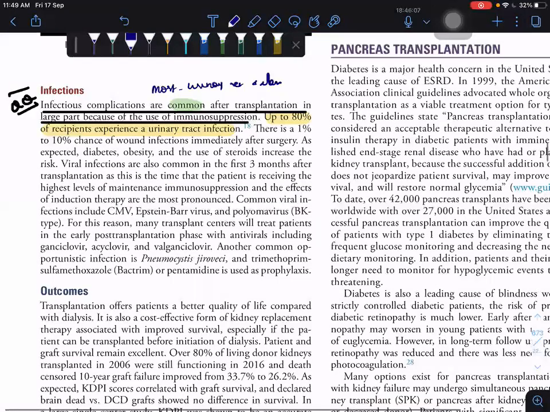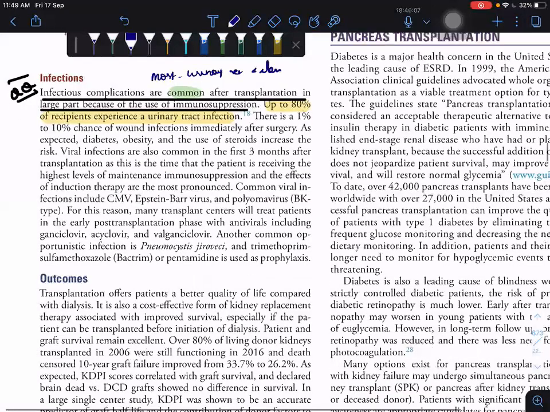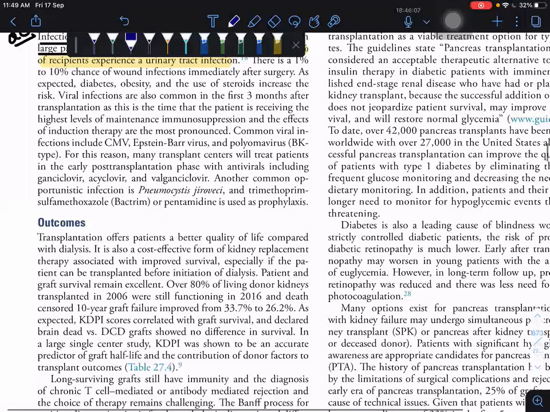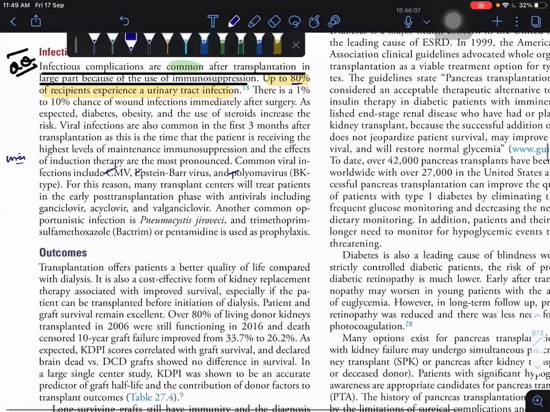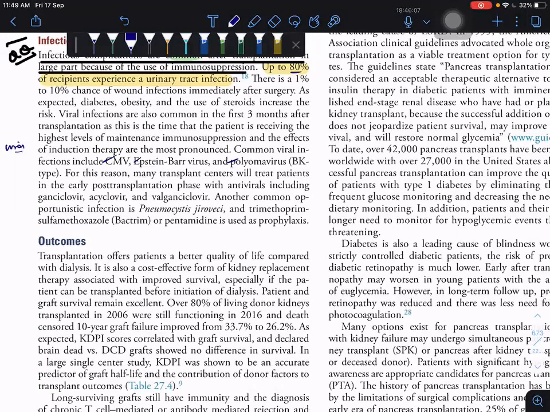Infectious complications are very common. 80% experience UTI. And other infections like CMV, Epstein-Barr virus, polyoma BK virus. And Pneumocystis jirovecii also can happen. The treatment for Pneumocystis jirovecii is trimethoprim-sulfamethoxazole, Bactrim, or pentamidine.